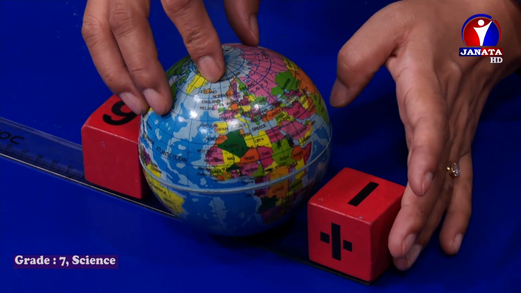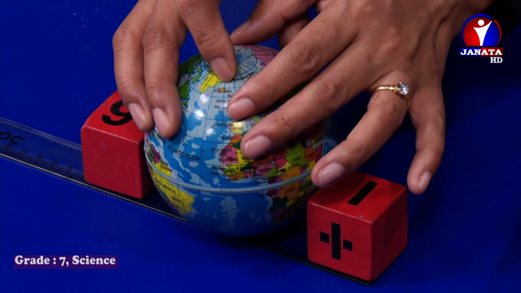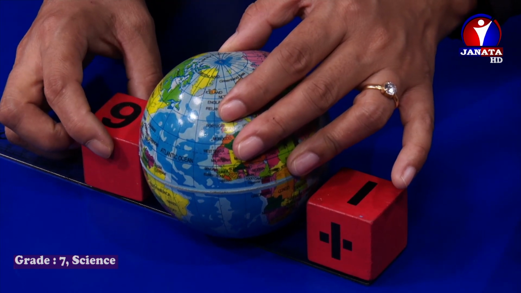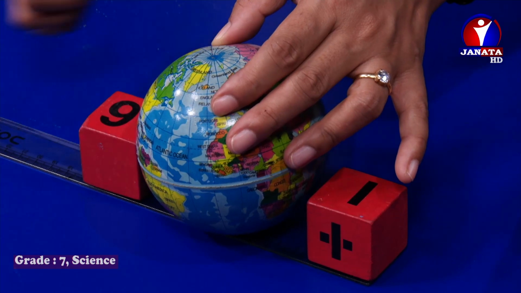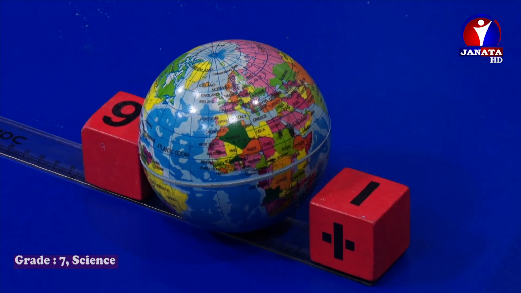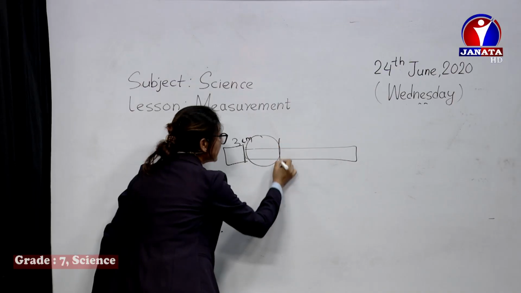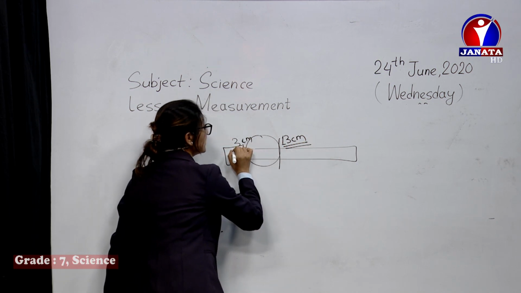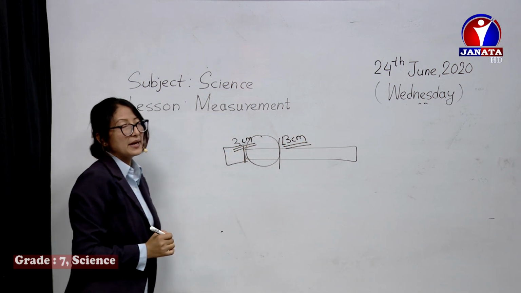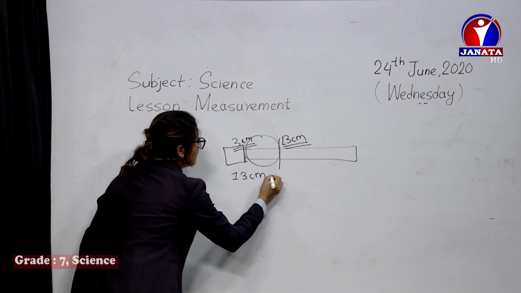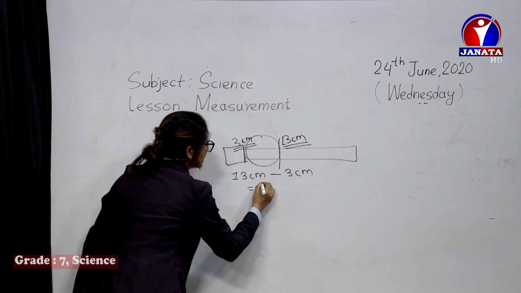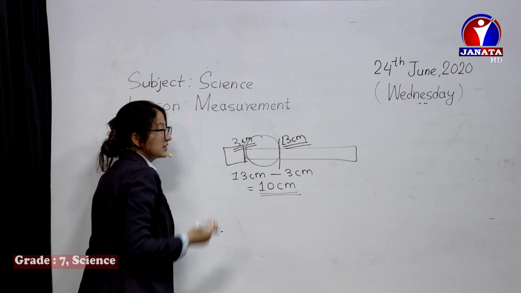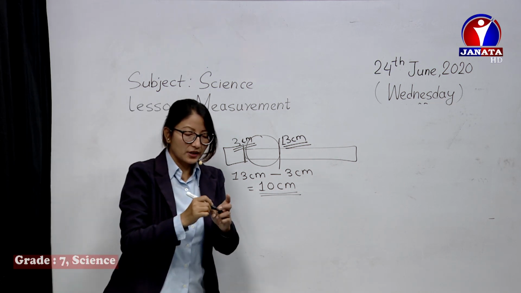When I keep it straight like this, where it's being recorded, it's exactly touching 13 centimeters. See, this line of the block is touching 13 centimeters. So the difference between these two is what we are to measure. It's 13 minus 3 centimeters, so the diameter of that spherical object is 10 centimeters. Like this, we can find the length of the spherical object.